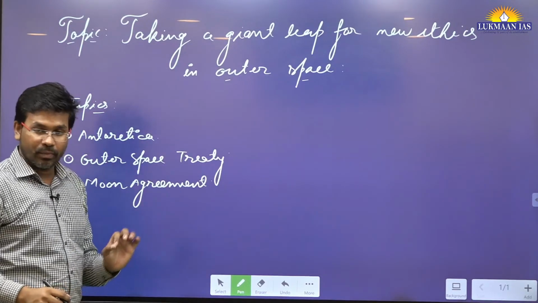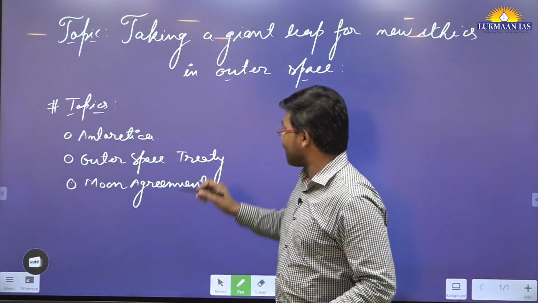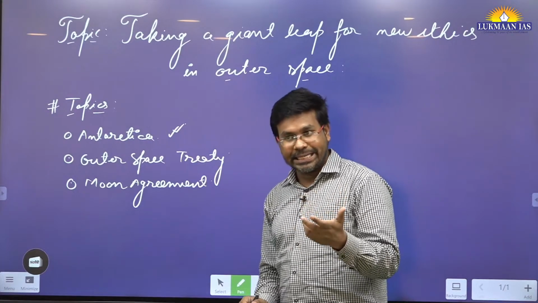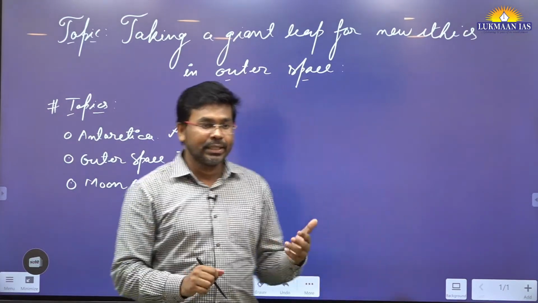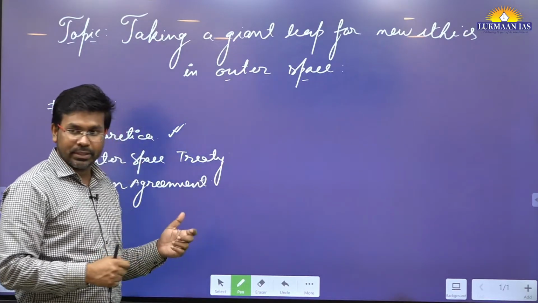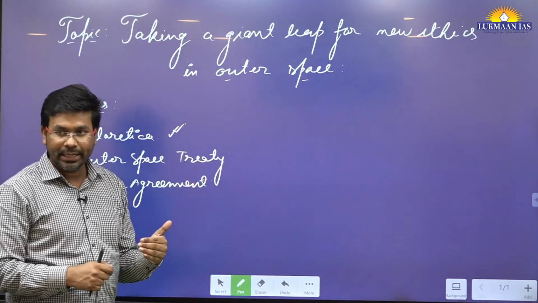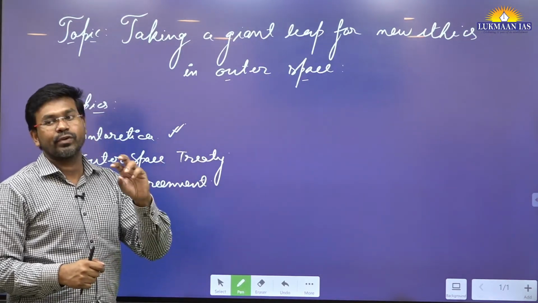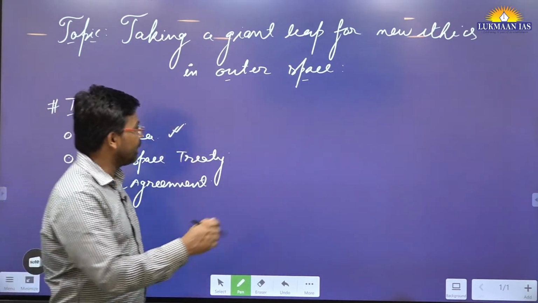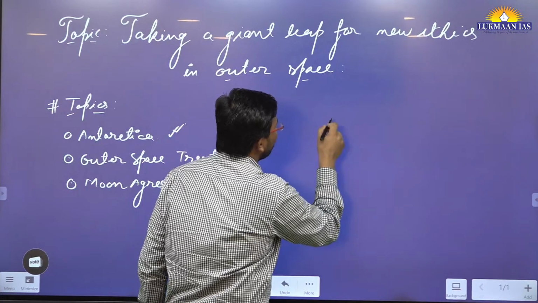So now the author has told a story related to Antarctica. What story? Long back in 1910-11, there were two people basically. One of them was a Norwegian person. He came from a Nordic country, and another person was from the United Kingdom. The person from the United Kingdom wanted to visit the North Pole of the world.